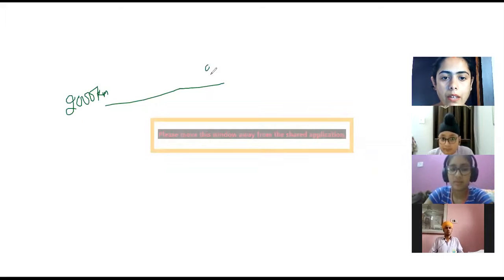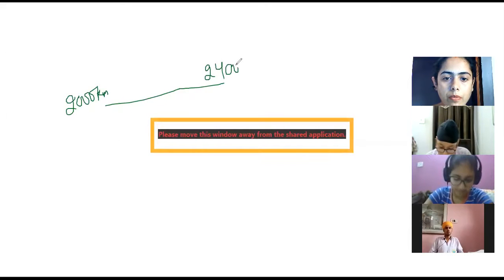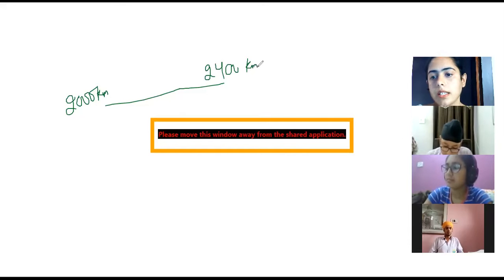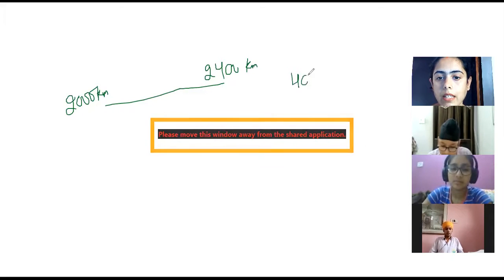And where you end, it is written 2400 kilometer. So what is the distance you covered? Isn't it 2400 minus 2000, where you end minus where you begin? So you will get the answer as 400 kilometer. This is going to be your distance.